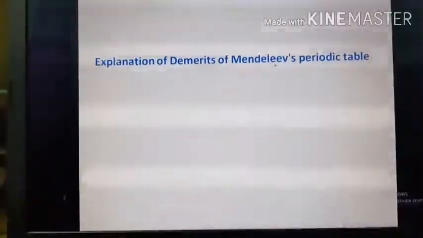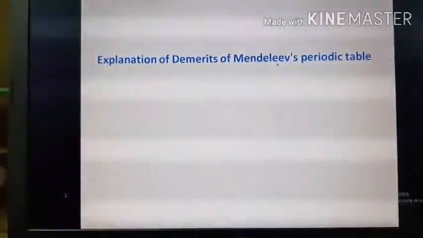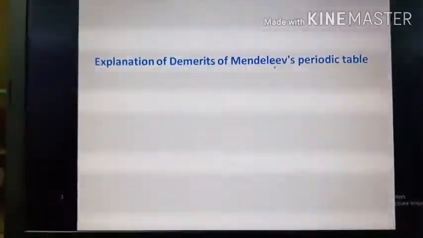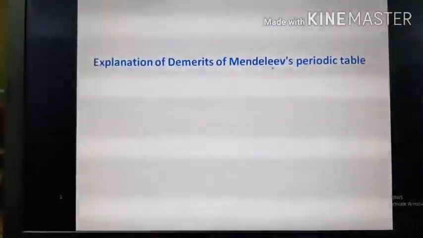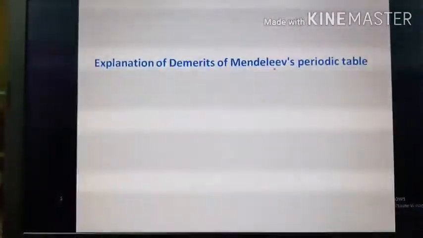Now according to modern periodic law, the elements are arranged in order of increasing atomic numbers. So cobalt with lower atomic number should come first, and nickel with higher atomic number should come later, even if their atomic masses are in the wrong order.